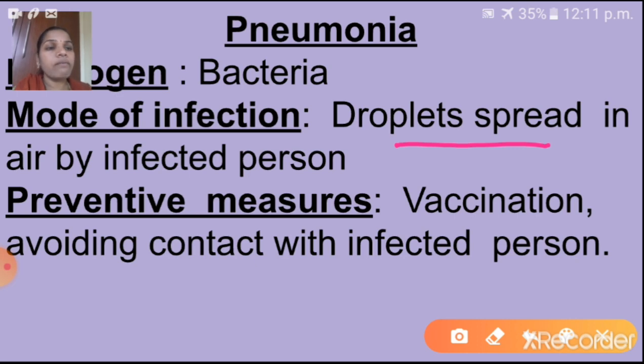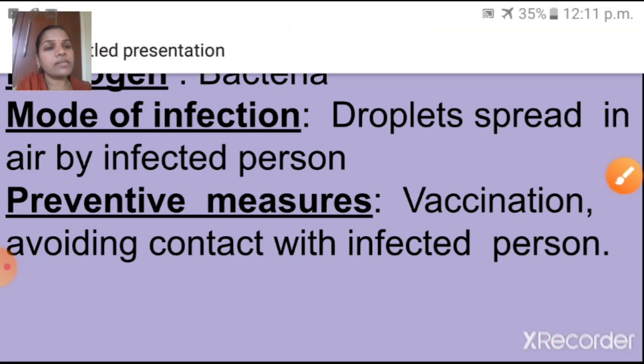Preventive measures: vaccination. Already I told you what is meant by vaccination. We take the vaccine with the help of an injection. Okay, and vaccination, avoiding contact with infected persons. Okay, next disease is